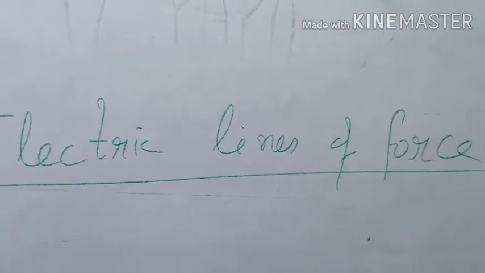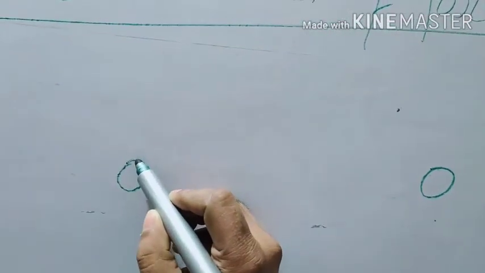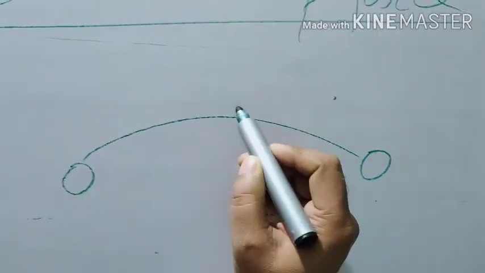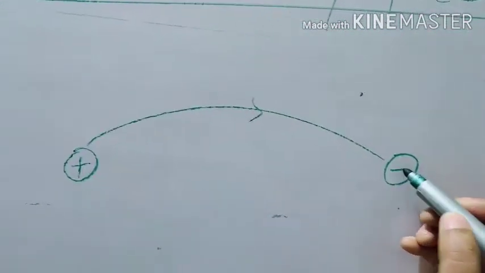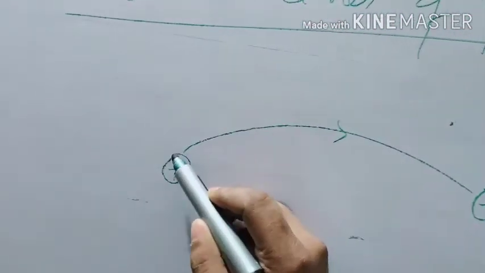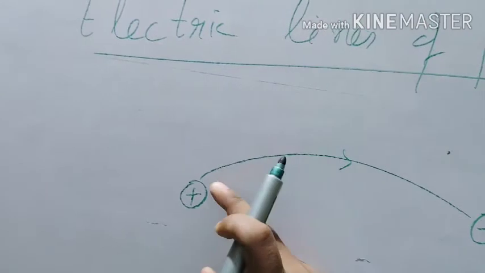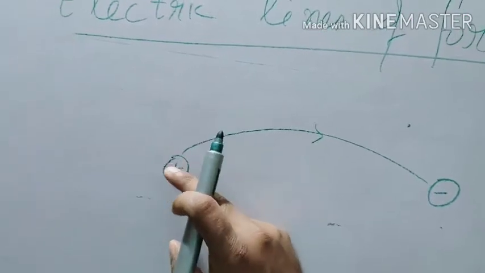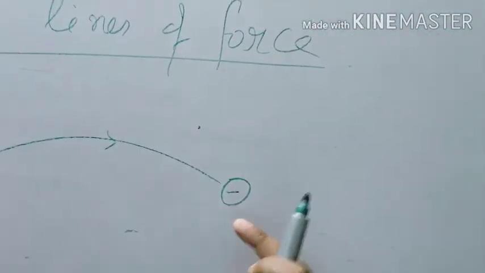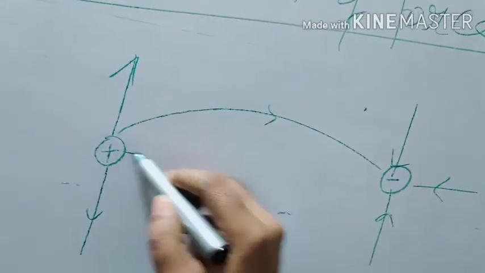Let us discuss now electric lines of force. Suppose you have two uncharged bodies. You transfer some electrons from this body to this body. When we remove electrons, this is a positive body. When it receives them, it becomes a negative body. So remember the basic concept that electric lines of force come out of the positive charge and enter into the negative charge. This is how you can remember.